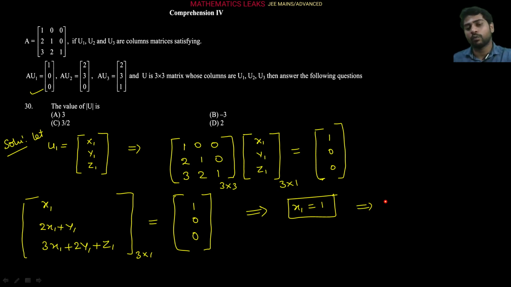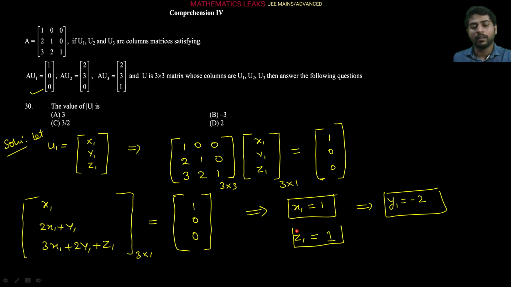Now with x1 and y1, we can get z1: 3x1 plus 2y1 plus z1 is equal to 0, so z1 is equal to minus 3x1 minus 2 into minus 2, so minus 3 plus 4, which is 1 only. So we are getting z1 as 1.